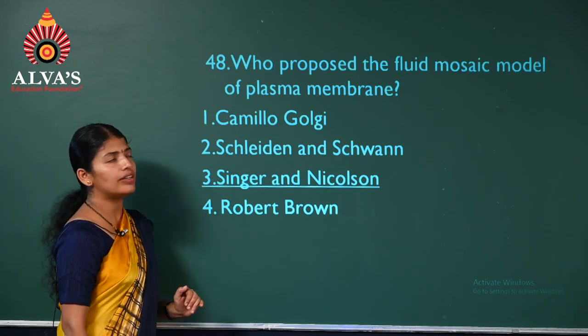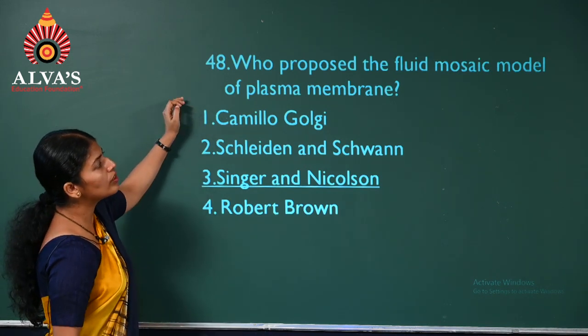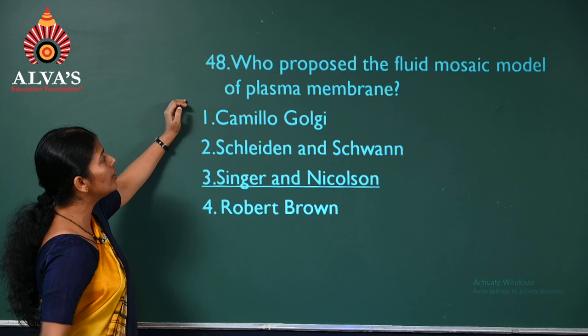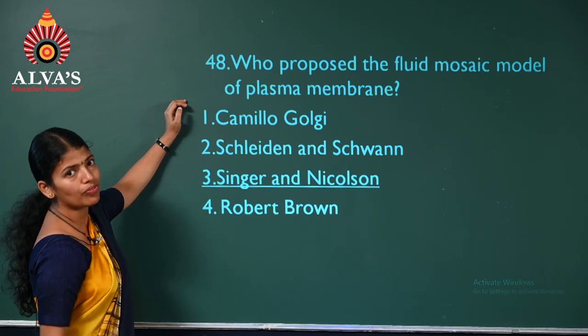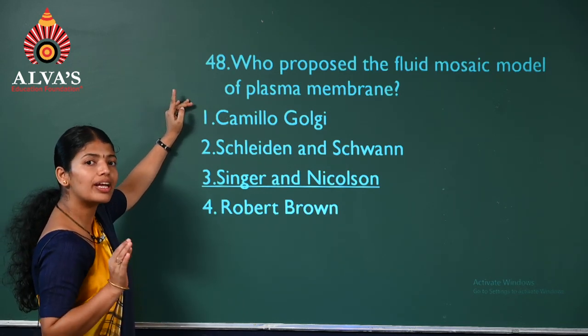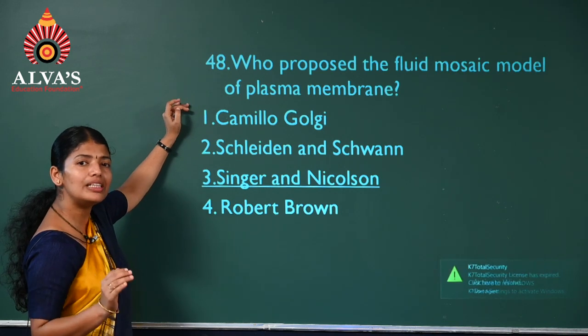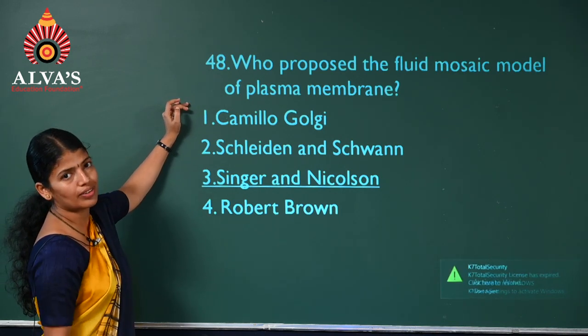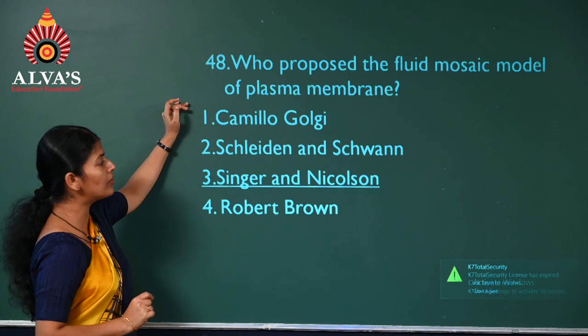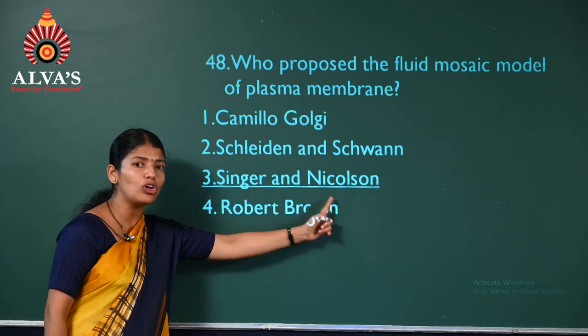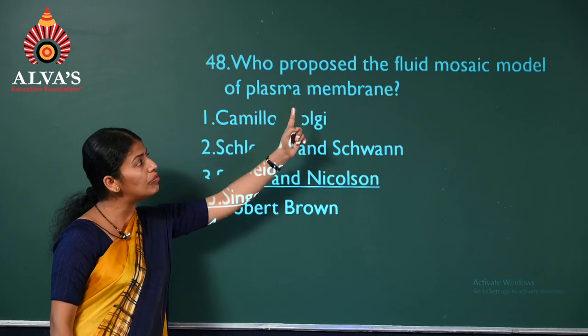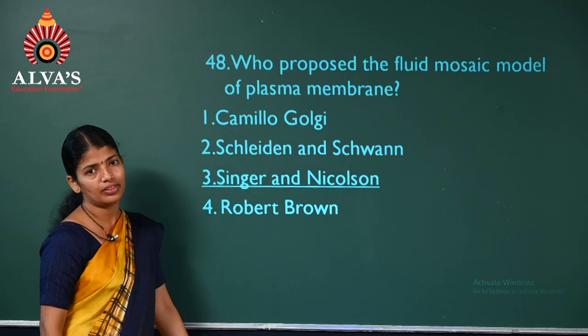Question number 48. Who proposed the fluid mosaic model for plasma membrane? It was S.J. Singer and G.L. Nicholson. Important to remember, Singer and Nicolson proposed fluid mosaic model.